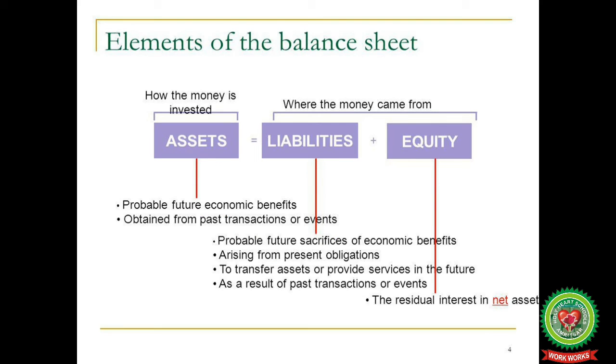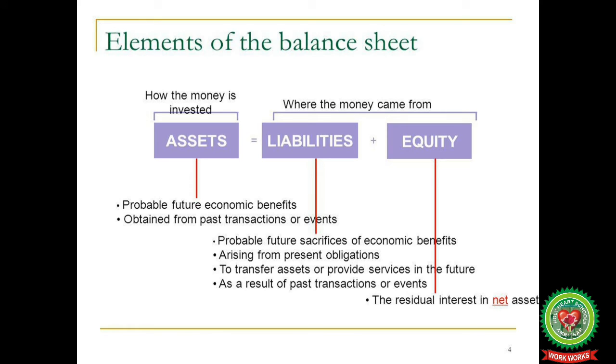Now we will discuss the elements of the balance sheet. The way the money is invested is known as creation of assets. Now the person has to know where the money has actually come from: liabilities plus equity. Equity is the proprietor's own funds, his own capital which he has invested in the business, and liabilities means the money which is invested by taking loans from outsiders.